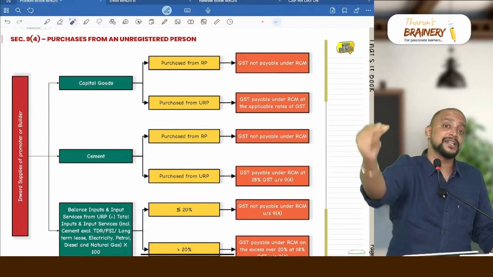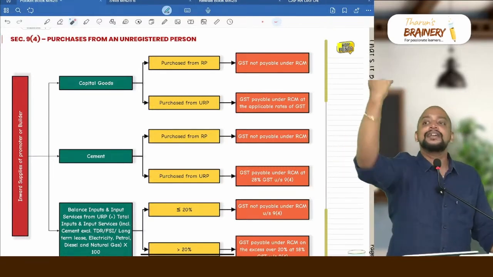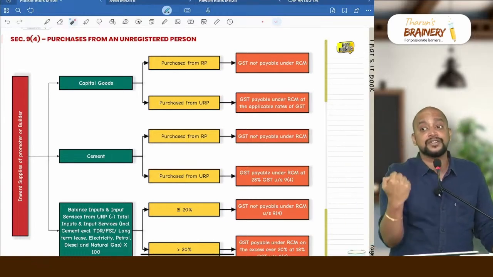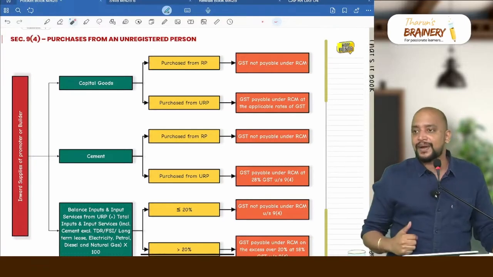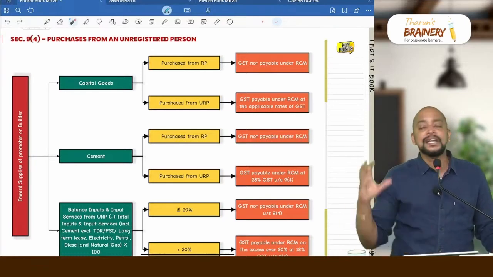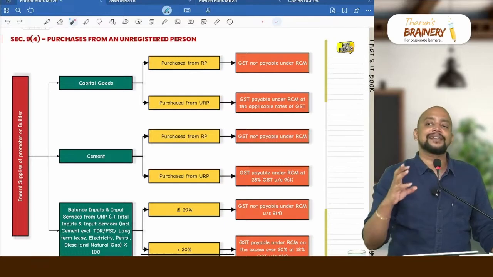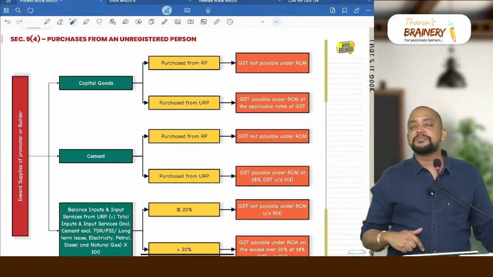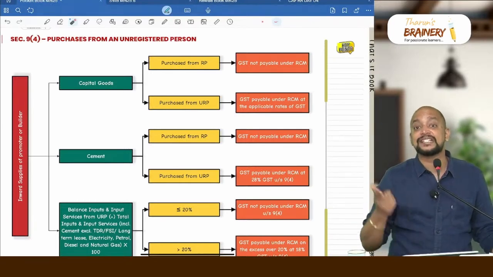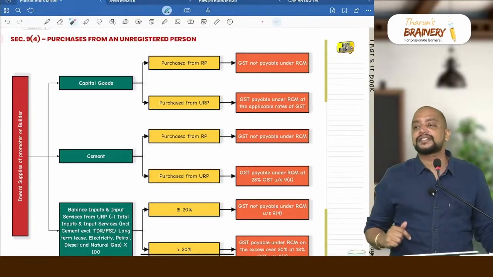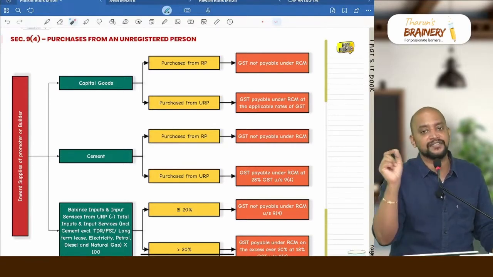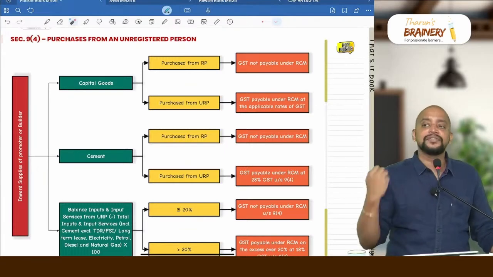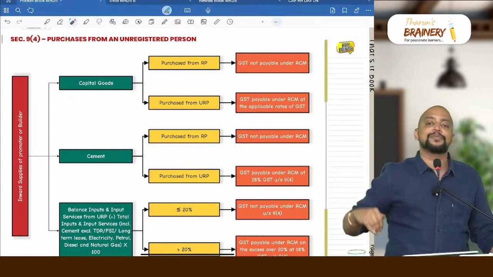Whereas if the capital goods are purchased by the promoter or builder from an unregistered person, then the promoter or builder is required to pay GST under RCM. At what rate? Because he purchased from an unregistered person, there is no GST paid to the supplier. So he needs to pay GST under RCM. The intention is very simple. They wanted to tax the real estate transactions. Moreover, why will they buy from an unregistered person? Because this particular builder is under construction of real estate projects, which is residential real estate projects. Residential real estate project, the rate of GST is 1.5%, 7.5% without ITC. So naturally they will buy from an unregistered person to save the GST there. That's why government is telling that they need to pay GST under RCM.